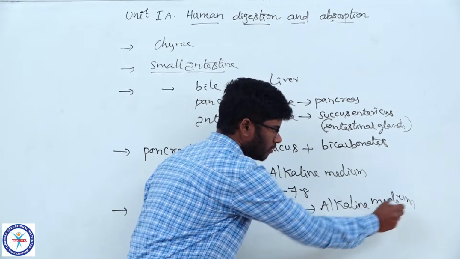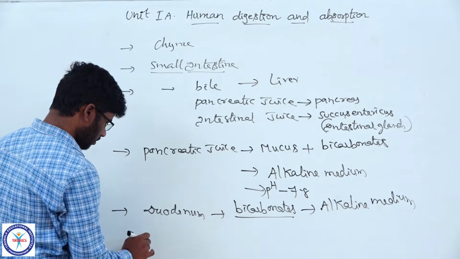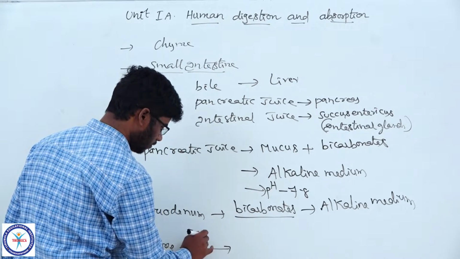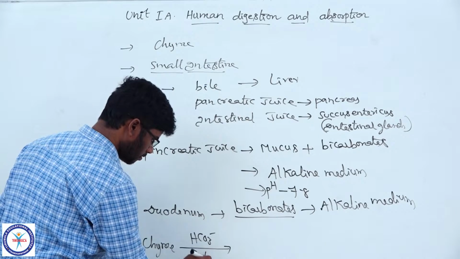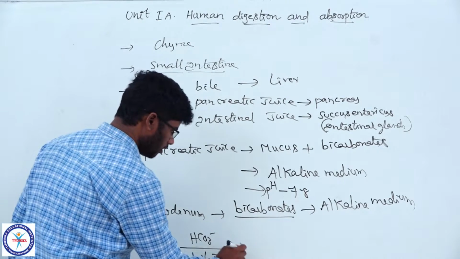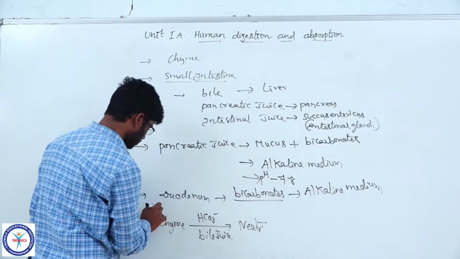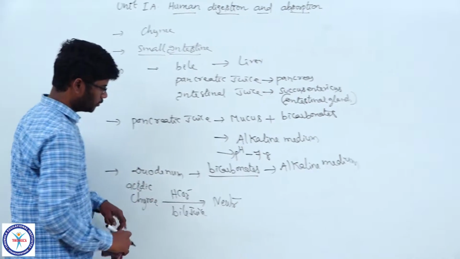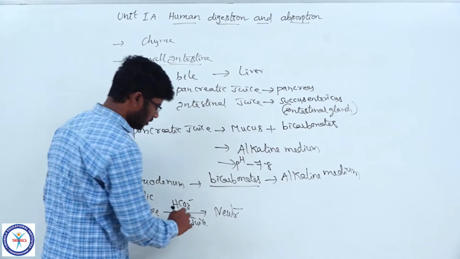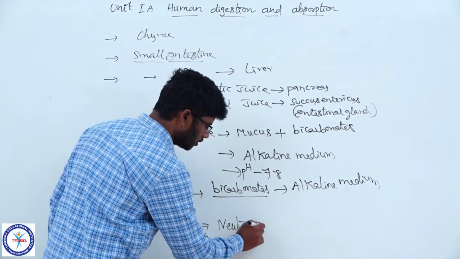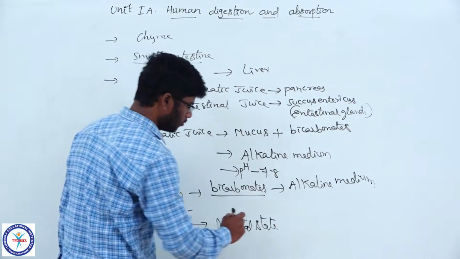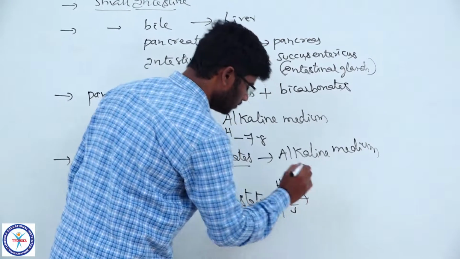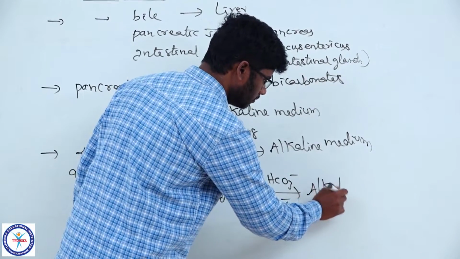And one more thing, the acidic chyme exposed to the bicarbonates of bile juice is converted into a neutral state. Then the neutral chyme, exposed to the bicarbonates of pancreatic juice, becomes alkaline.